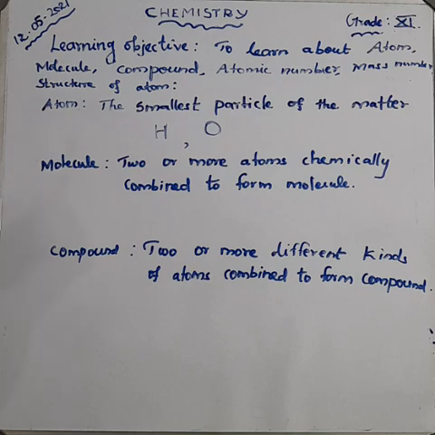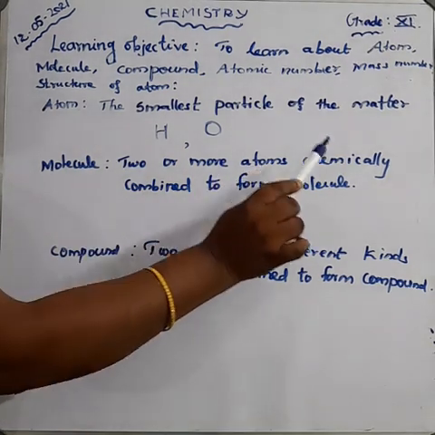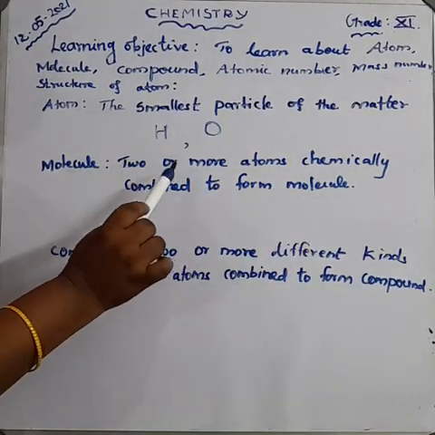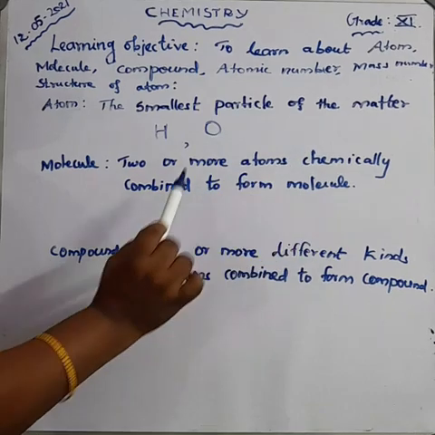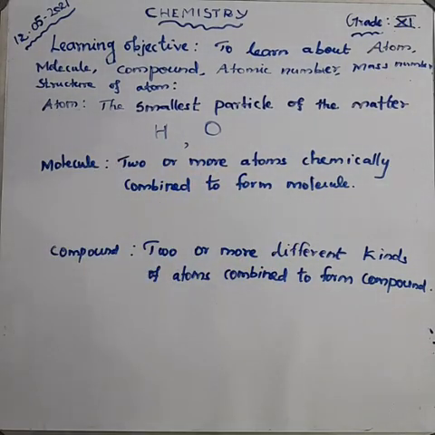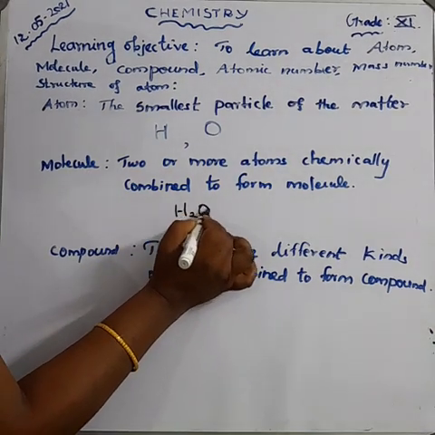And then molecule. What do you mean by molecule? Two or more atoms chemically combined to form a molecule. What is an example for a molecule? Water, H2O, is one of the molecules.